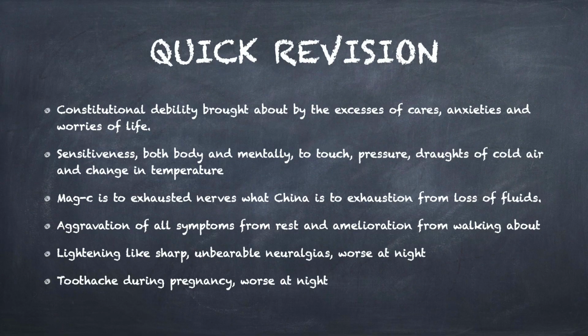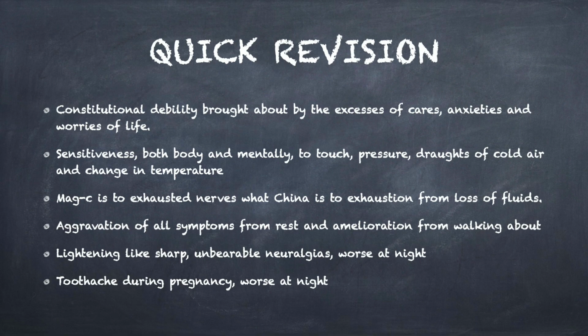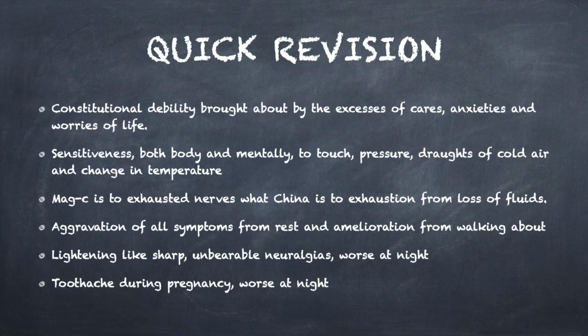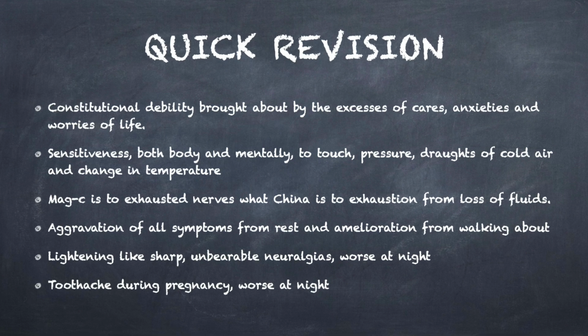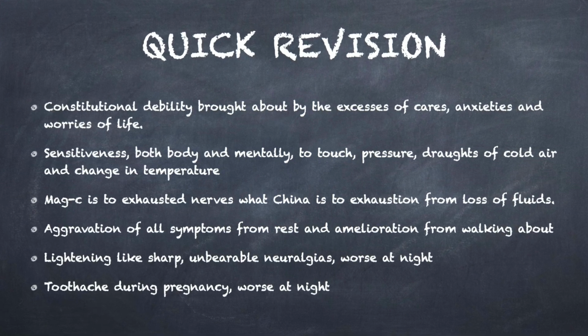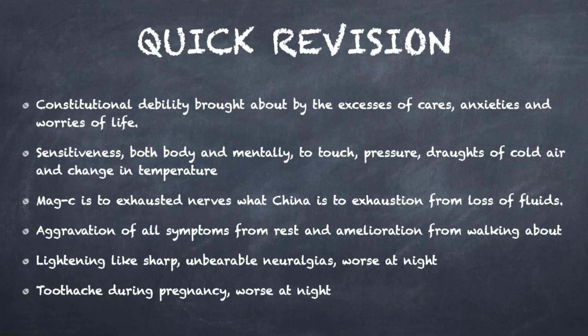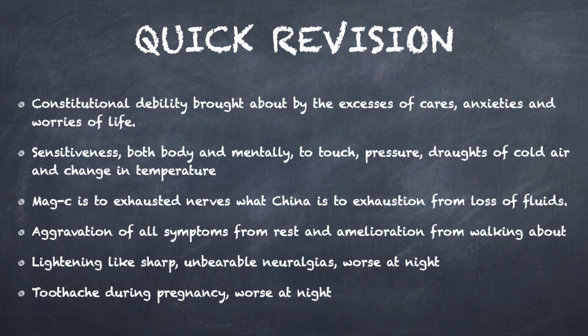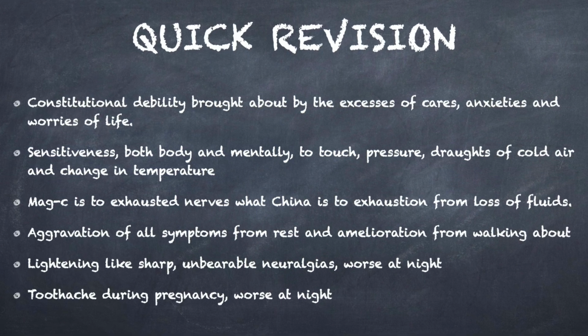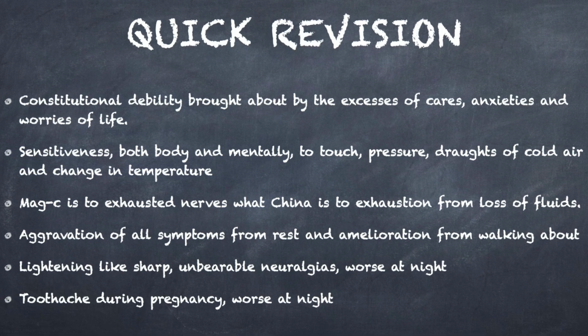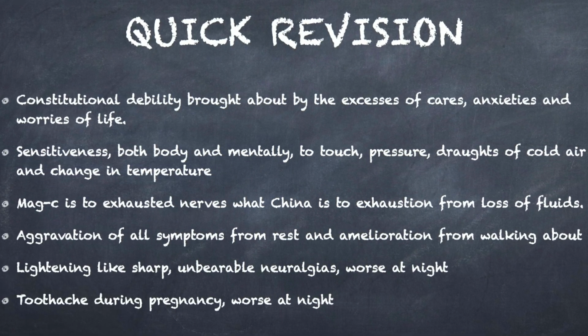Now let's quickly summarize the characteristics of Maca that we have learnt in this lecture. Constitutional debility brought about by the excesses of cares, anxieties and worries of life. Sensitiveness both bodily and mentally to touch, pressure, draughts of cold air and change in temperature. Maca is to exhausted nerves what China is to exhaustion from loss of fluids. Aggravation of all symptoms from rest, amelioration from walking about. Lightning-like sharp, unbearable neuralgias worse at night.